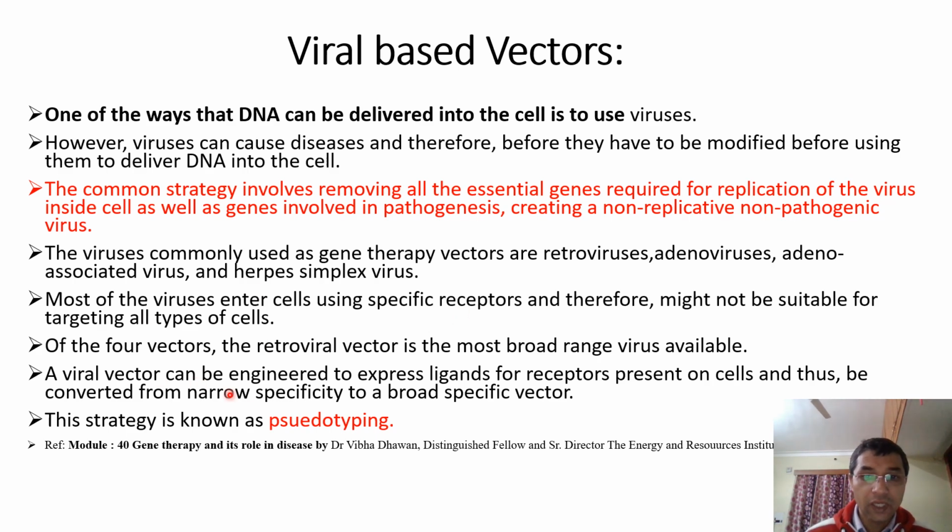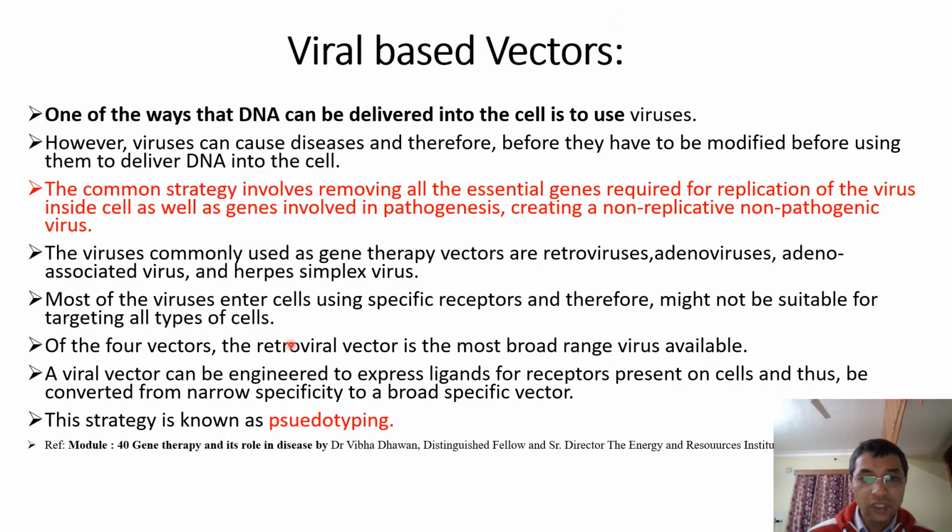Now you will see the four vectors. What are the four vectors? Number one is retroviruses, number two is adenoviruses, number three is adeno-associated viruses, and number four is herpes simplex virus. Among the four, the retroviral vector has the broadest range of viruses available for gene therapy.